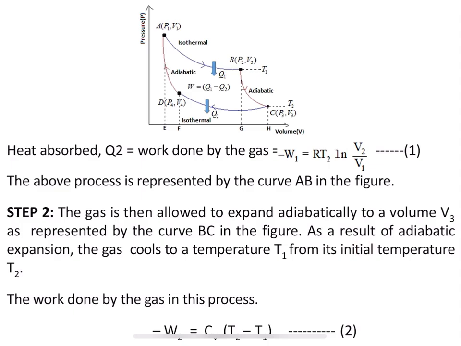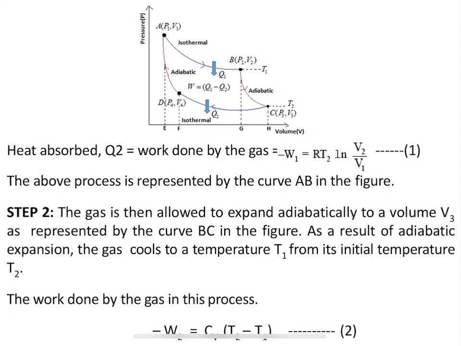So, in step 2, since it is an adiabatic process, there is no exchange of heat between the system and surroundings. Obviously, the gas present inside the cylinder will experience some cooling effect. Okay. Since it experiences the cooling effect, the temperature will be reduced. The initial temperature was T2, and it is going to be reduced to T1. Okay. So, this is what is going to happen in step 2.